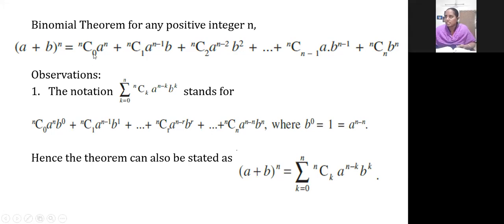So n combination 0. Nothing is selected. If out of n objects, 1 is selected. If out of n objects, 2 is selected. Up to n objects, if all the n are selected. Can you see the coefficients? Combination concept. Here n C 0, nothing is selected. If only one object is selected, 2 objects, 3 objects, it goes on up to selecting all the n objects. Is it clear, children?